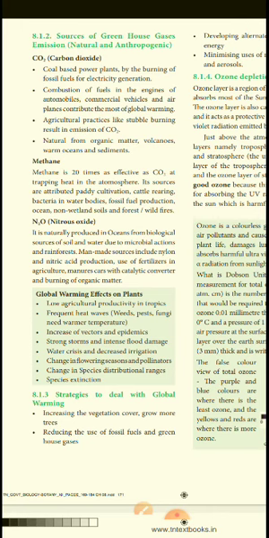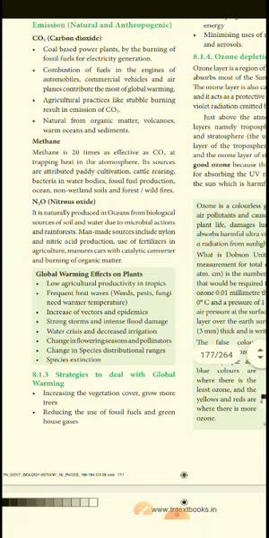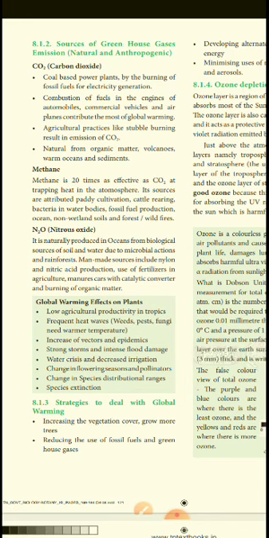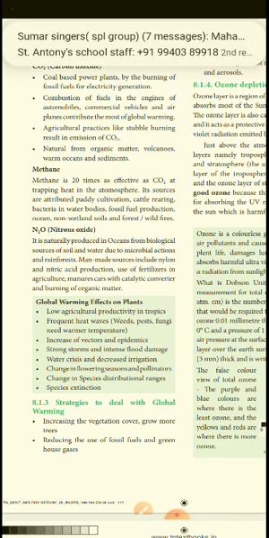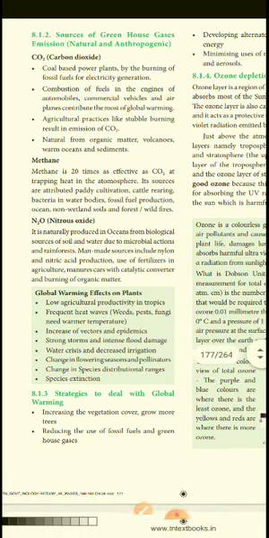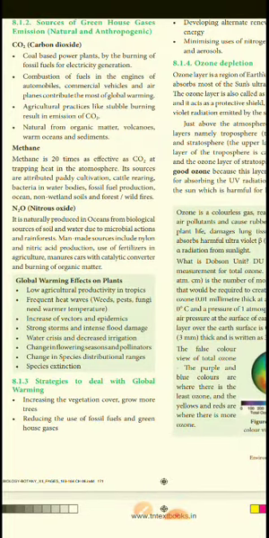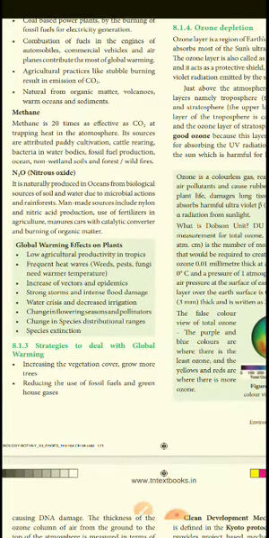Agricultural practices like stubble burning result in the emission of CO2, along with organic matter, volcanoes, ocean and sediments. Next, methane. Methane is very effective compared to CO2, 20 times more effective at trapping heat in the atmosphere. Its sources are paddy cultivation, cattle rearing, bacteria in water bodies, fossil fuel production, and wildfires. Next, nitrous oxide, naturally produced from biological sources in soil and water due to microbial action and rainforests. Because of the use of fertilizer and nitric acid, agriculture, manure, catalytic converters, and the burning of organic matter also produce it.